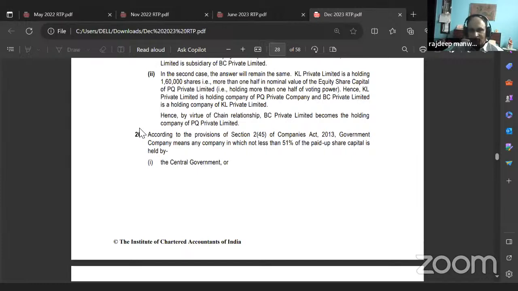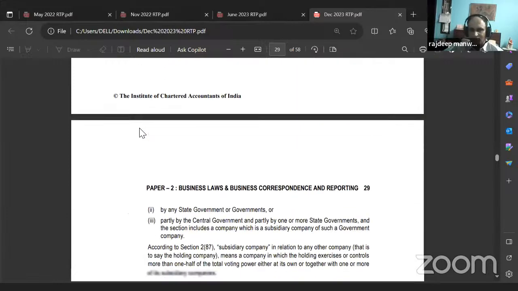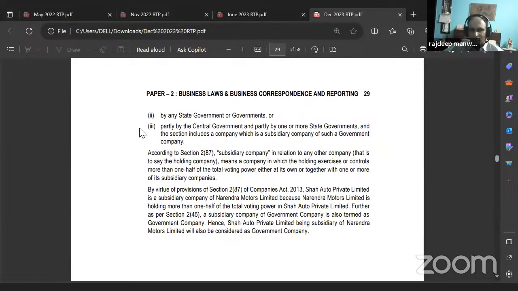According to the provisions of Section 2, subsection 45 of Companies Act 2013, government company means any company in which not less than 51% of paid up share capital is held by the central government or by state government or governments, or partly by the central government and partly by one or more state governments. And the section includes a company which is a subsidiary company of such a government company. So we made a mistake. Correct or no?